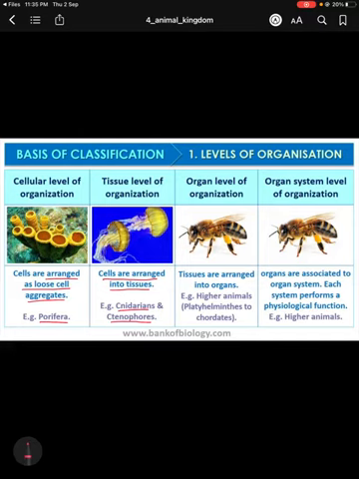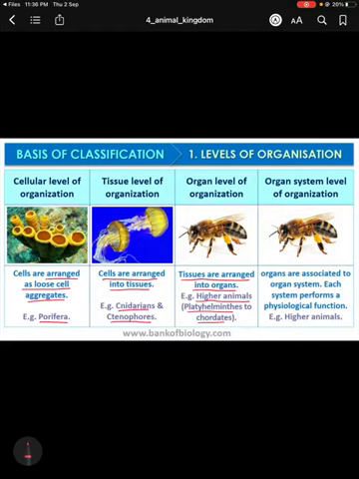Next level is organ level of organization. Here the tissues are arranged into organs. More than one tissue makes a specific organ, and this organ performs its specific function. This type of organization can be found in higher level animals. Here higher level means from Platyhelminthes to chordates, all the animals are considered as the higher level of organization.